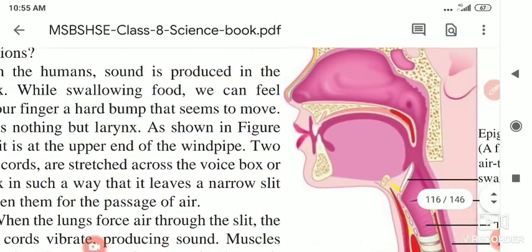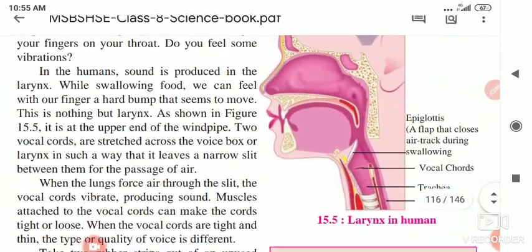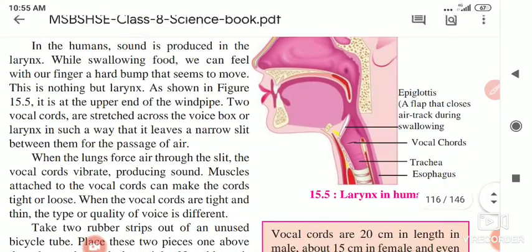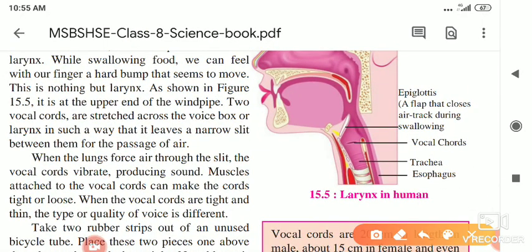So here, what they told you is that we can feel with two fingers a hard bump that seems to move. This is nothing but the larynx. As shown in figure 15.5, it is at the upper end of the windpipe. Our windpipe is there, and at its upper end there is the larynx.